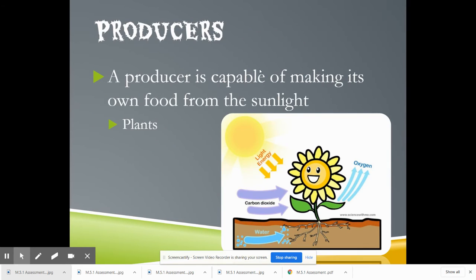So, we're going to start by learning about producers, like that salad, right? It's capable of making its own food from the sunlight, and the process of that is called photosynthesis. So plants, all kinds of plants, those are producers. They produce their own food.